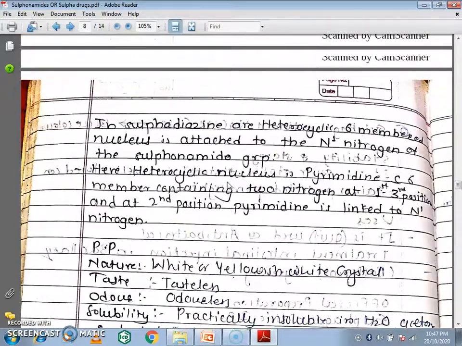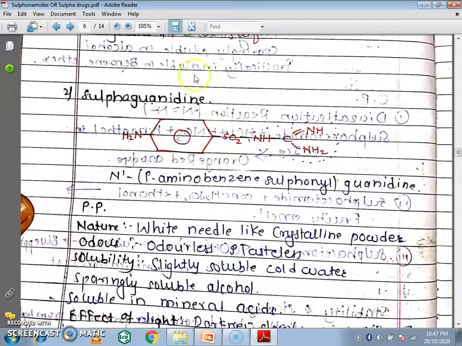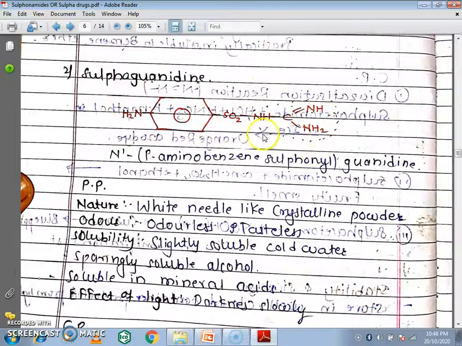In this lecture we saw two drugs. The first is sulfaguanidine. This is the structure and the IUPAC name of sulfaguanidine. At N1 a para-aminobenzene sulfonyl group is attached, and this complete group, NH C double bond NH C NH2, is called guanidine. So this is called sulfaguanidine.